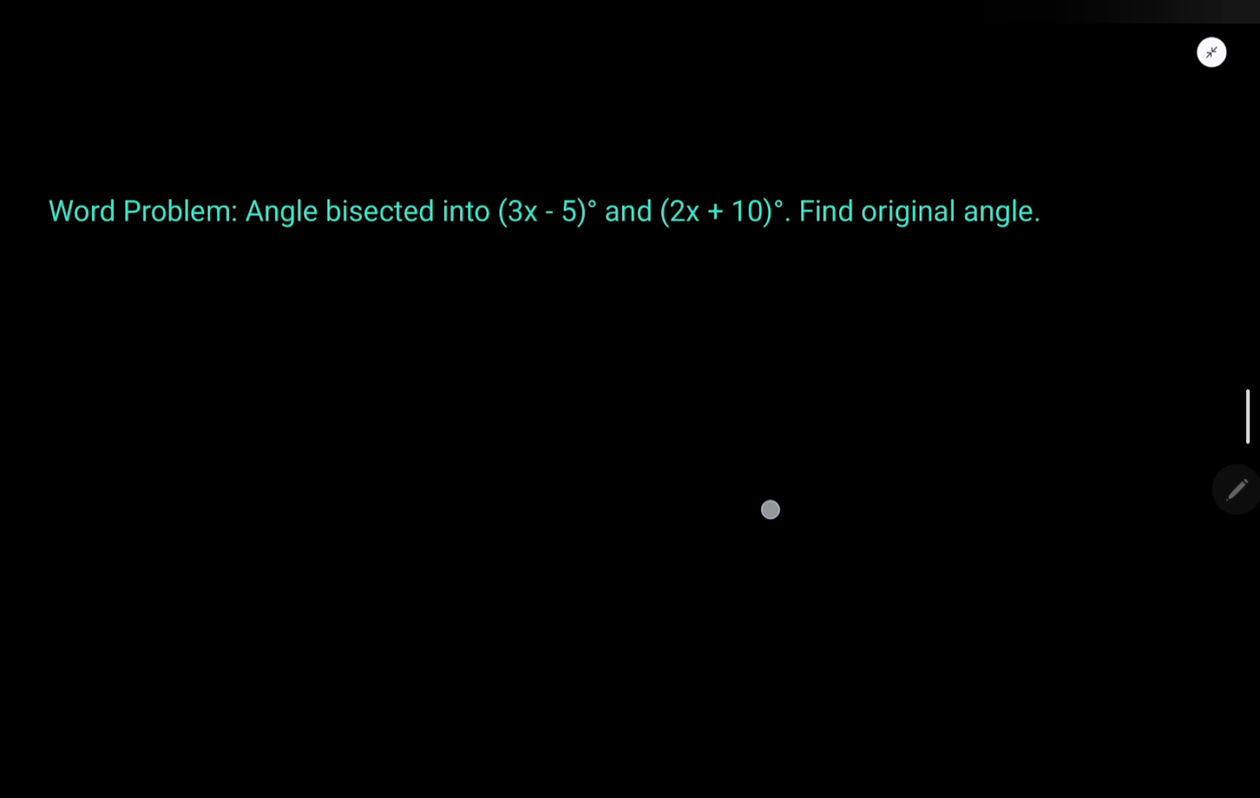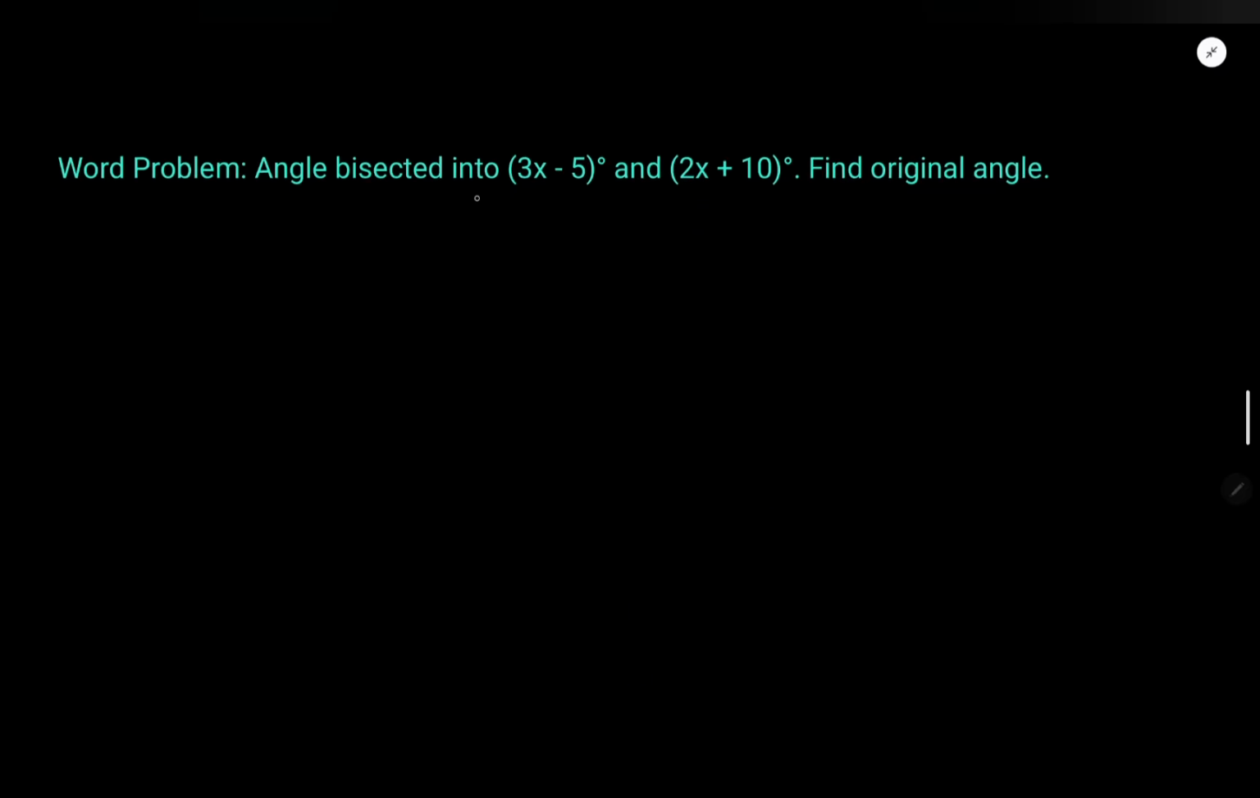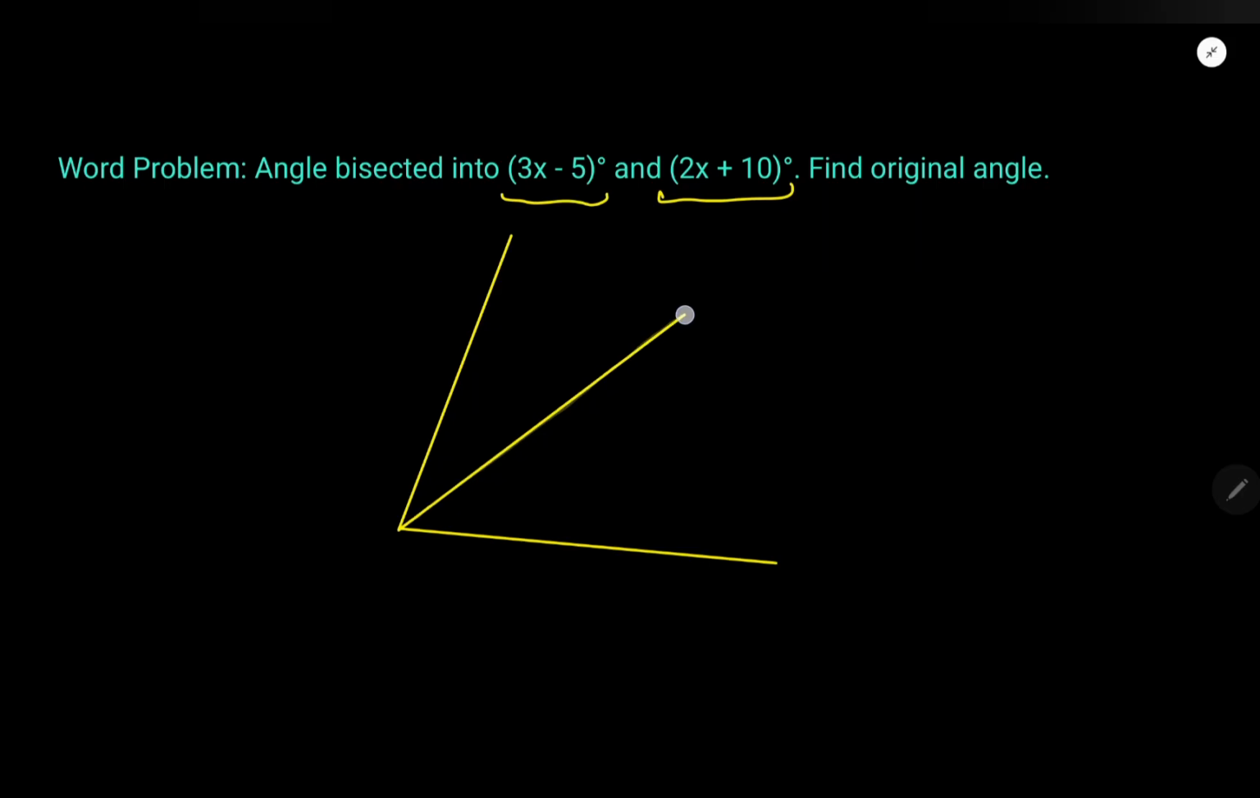Now let's see if you can do this problem. An angle is bisected into this and this. There was an angle, and bisected means divided into equal parts. In this, the first part is 3x minus 5, the second part is 2x plus 10. They are saying find the original angle. What does this mean? This means they are equal. 3x minus 5 is equal to 2x plus 10, right?